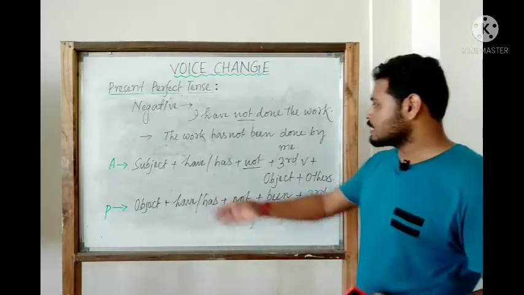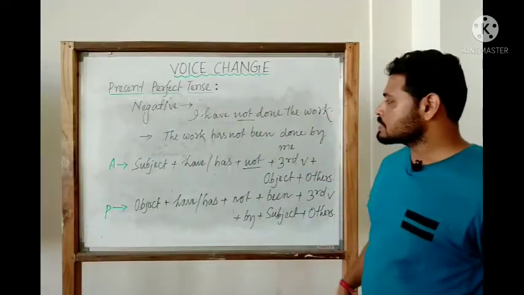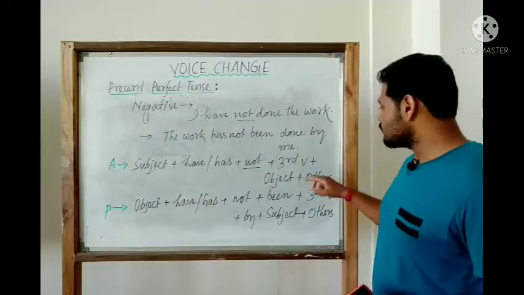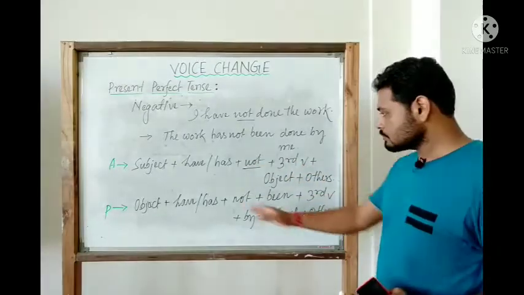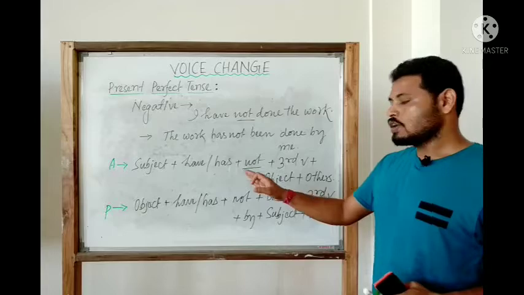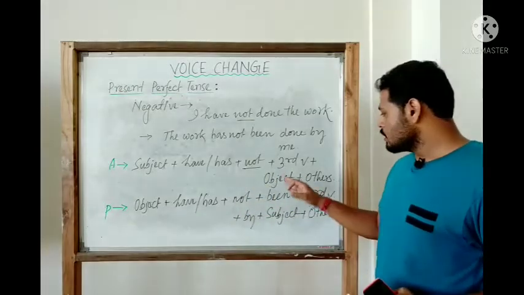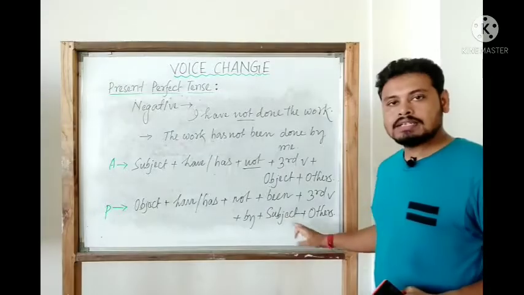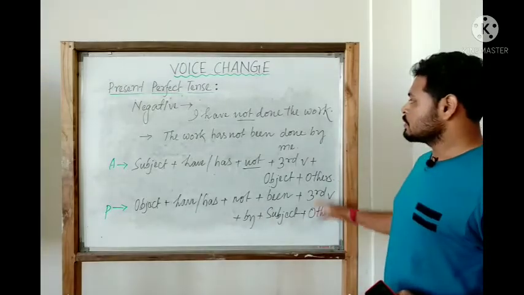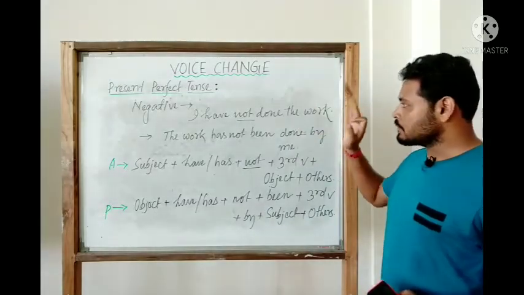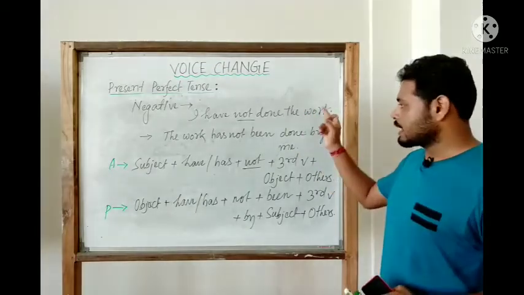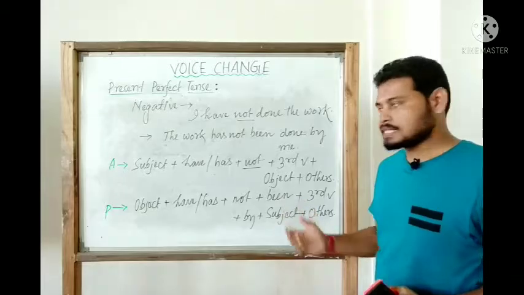So this one is the active structure of the negative sentences, that is subject, have, has, not, third verb, object, others. That is the passive structure. Object, have, has, not, been, third verb, by, subject and others. So this is all about the negative sentence in present perfect tense, the active as well as the passive.